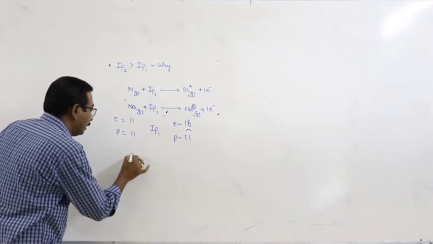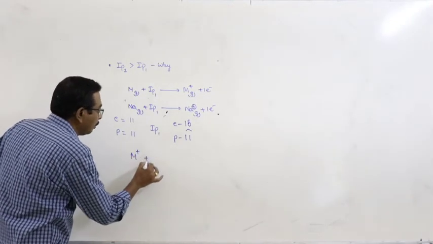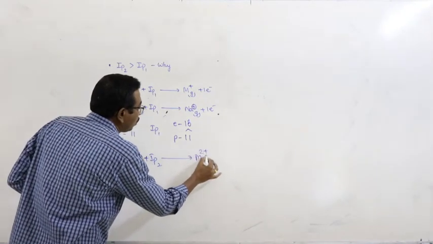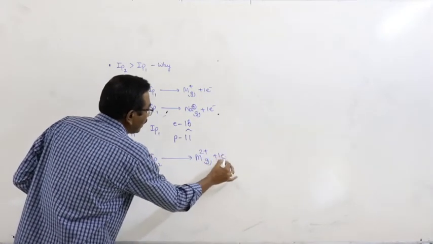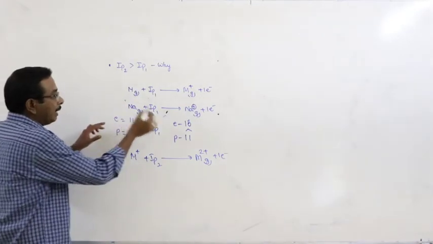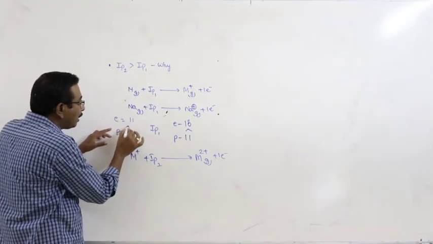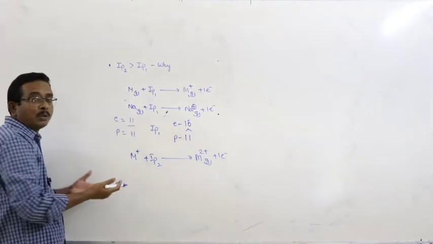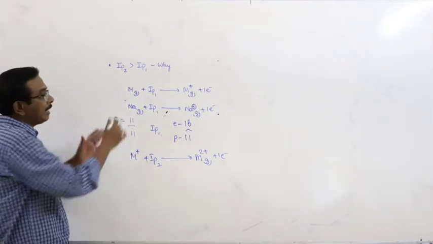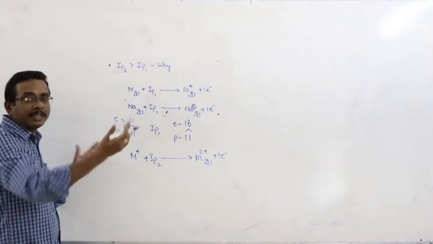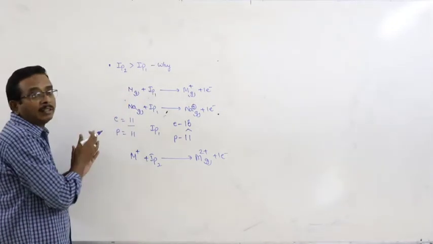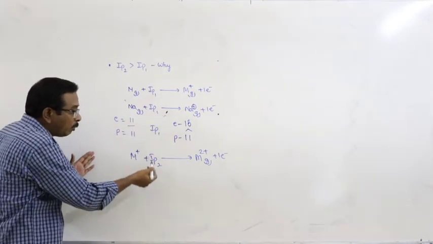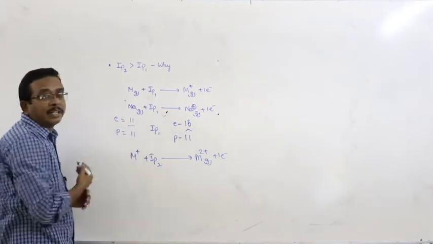Here, M plus goes to M2 plus plus an electron, with IP2. When the electron is removed from the neutral atom, the negative charge and the positive charge of the nucleus remain the same, so it is easy to remove an electron. Compared to that, more energy is required to remove one more electron from the unipositive cation. Why?